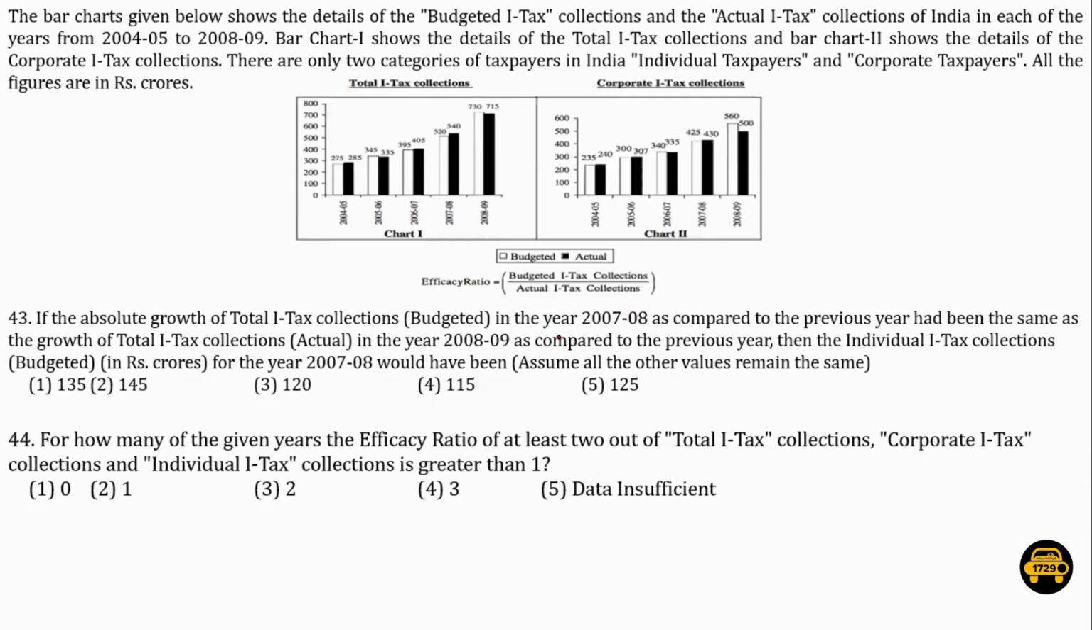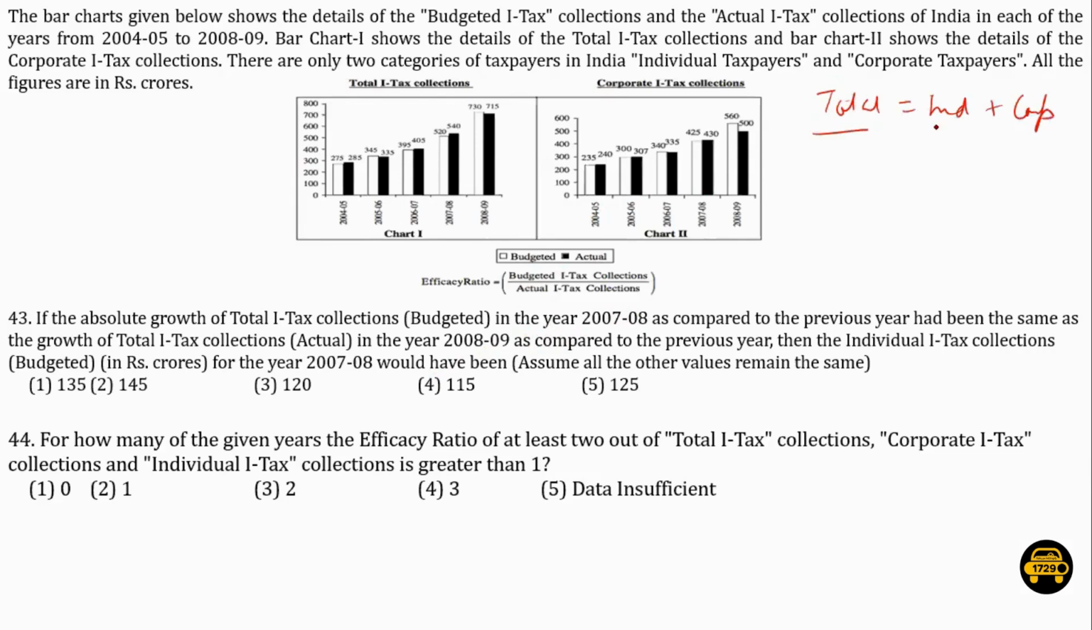The bar chart set. The bar chart given below shows the details of budgeted income tax collections and actual income tax collections of India in each of the years from 2004-5 to 2008-9. The first bar chart shows the total income tax collection, and the second one shows the corporate income tax collections. And there are only two categories of taxpayers, individual and corporate. So total will come as individual plus corporate.